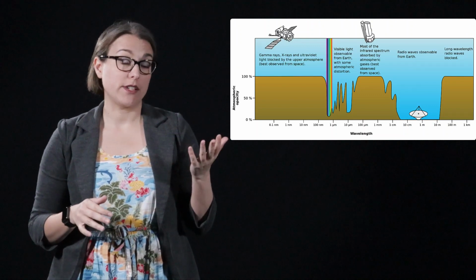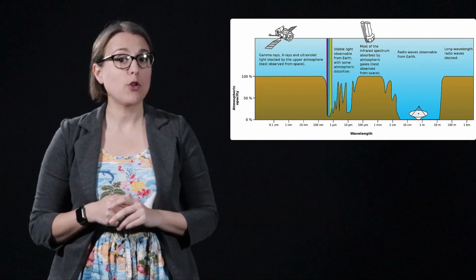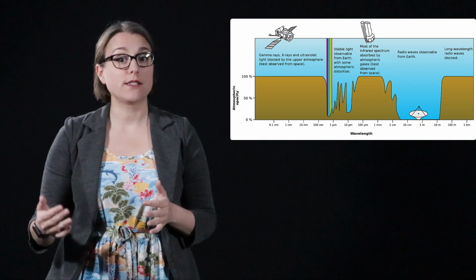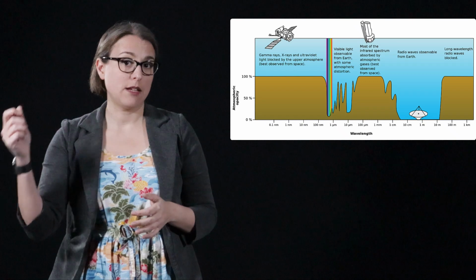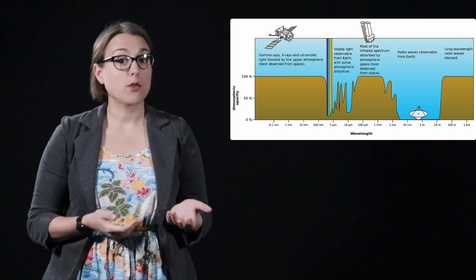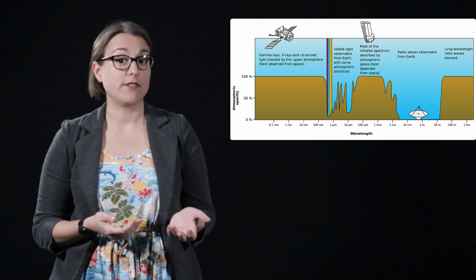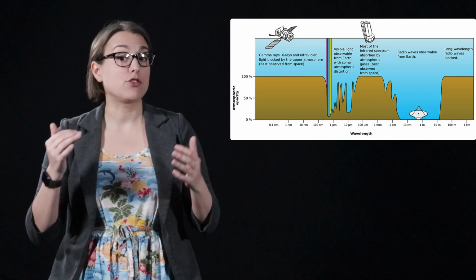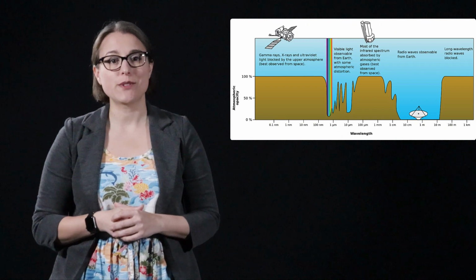Similarly, our atmosphere is transparent to some types of light and opaque to others. This is why some radio waves can travel over long distances due to being reflected by the atmosphere. And it's also why satellites using microwaves can send information to our smartphones and GPS devices, as the atmosphere is transparent to many microwave frequencies.